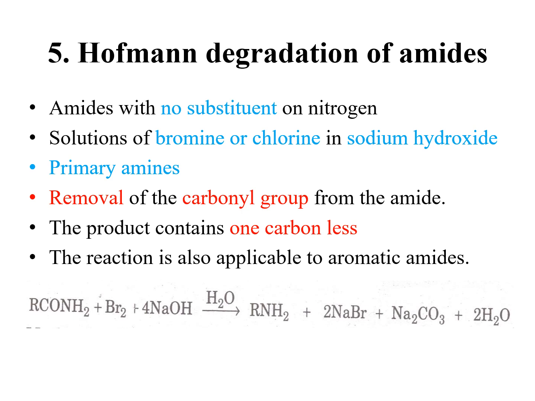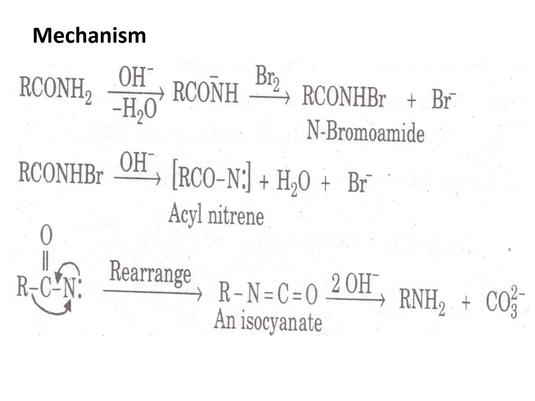So amide plus bromine in the presence of alkali, with water as a solvent, or sodium bromide and sodium carbonate in solution form, are present in the reaction. The mechanism of this reaction is that hydroxide ion will abstract one hydrogen from NH2.